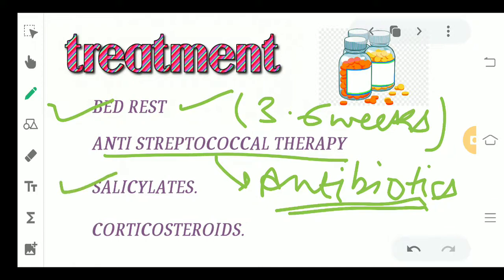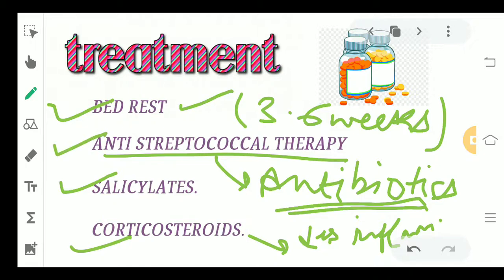Now salicylates can be given to the patient if there is any kind of raised temperature, and corticosteroids can be given, which have a major function of decreasing the inflammation. Okay, so they basically decrease inflammation in the body. So corticosteroids can be given. So the 3 drugs to be given are anti-streptococcal antibiotics, salicylates, and corticosteroids.